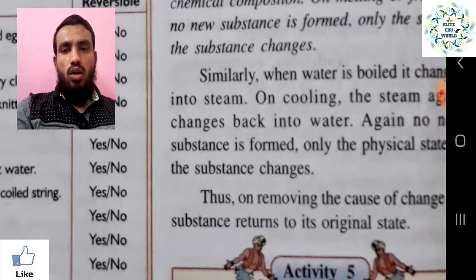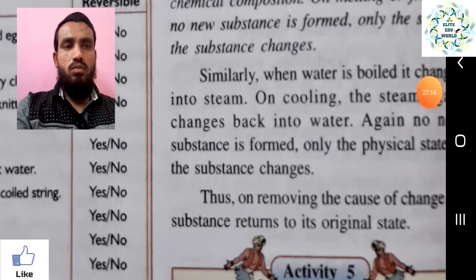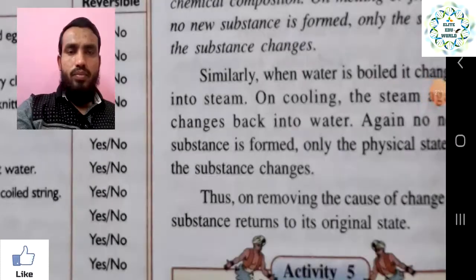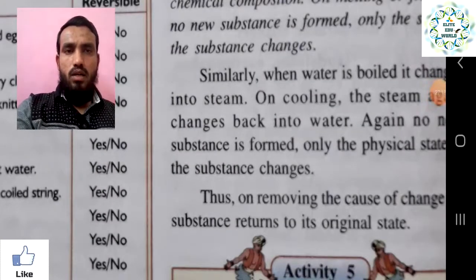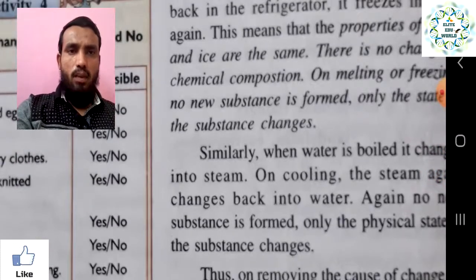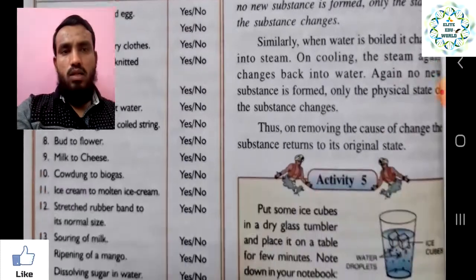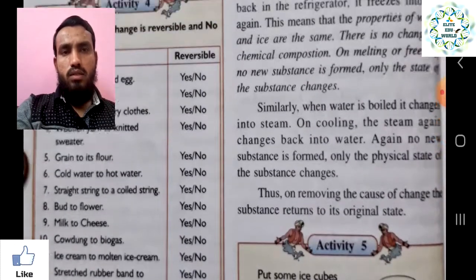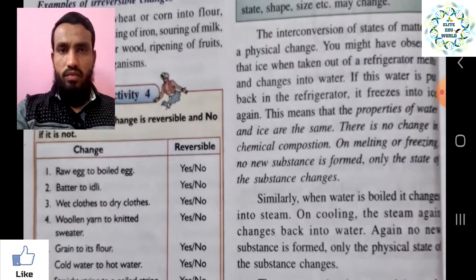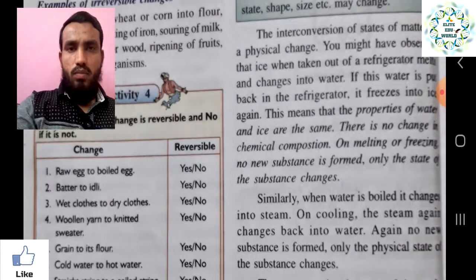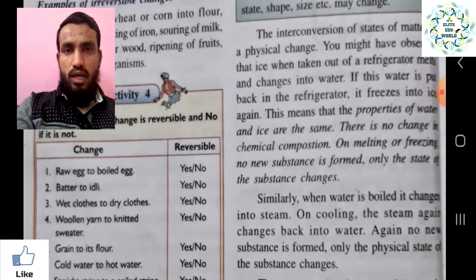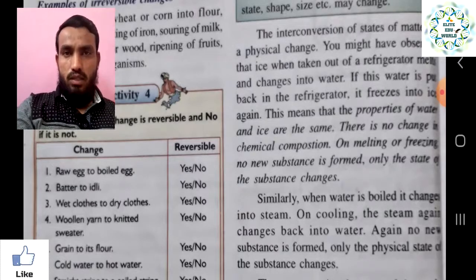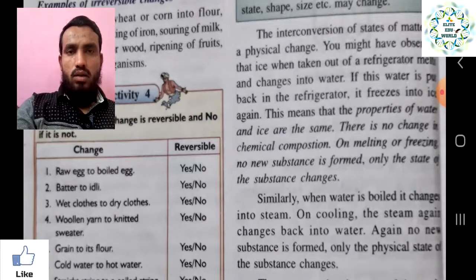So that is all we have discussed about what is meant by a physical change, and there are so many examples. We will see what examples are given in this chapter to understand what a physical change is. But just remember in this lecture why it is called a physical change: it is only changing the physical state of the matter, properties remain the same, no new substance is formed, and it is a reversible change. That is why it is called a physical change.